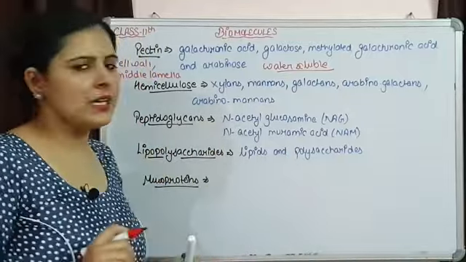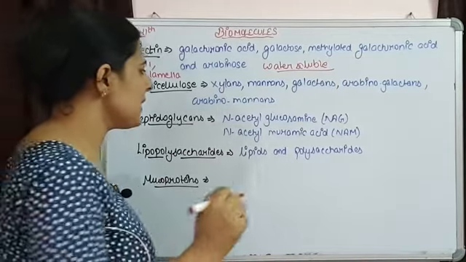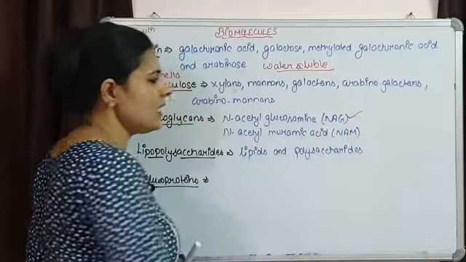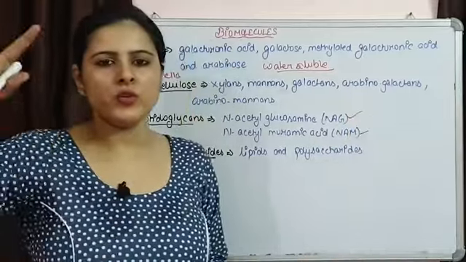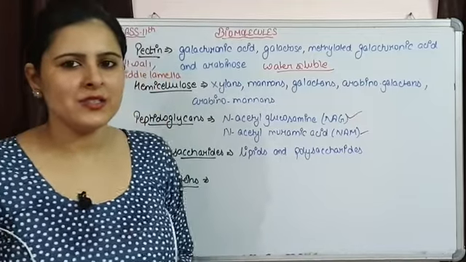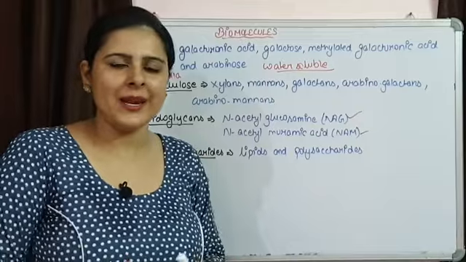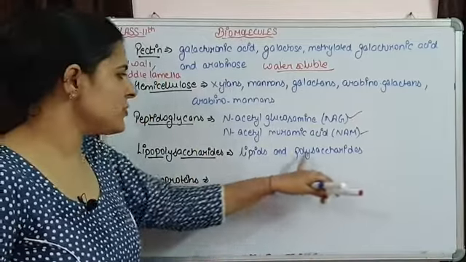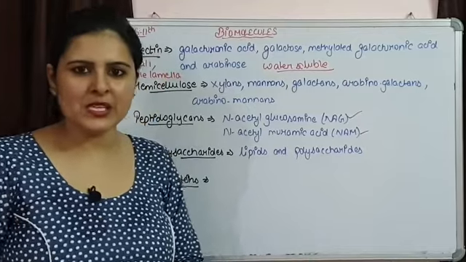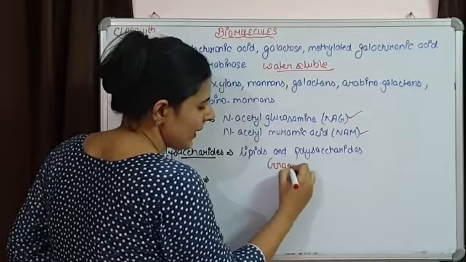Now peptidoglycan, again it is going to be a heteropolymer made of two subunits: one is N-acetyl glucosamine and the second one is muramic acid. So they are going to form a network-like structure, and these peptidoglycans are present in the bacterial cell wall. Lipopolysaccharides are formed from a combination of lipids and polysaccharides, and these are in the outer membrane of gram negative bacteria.